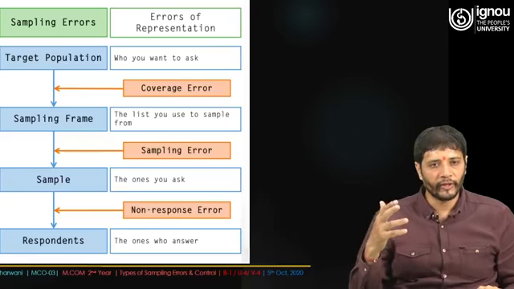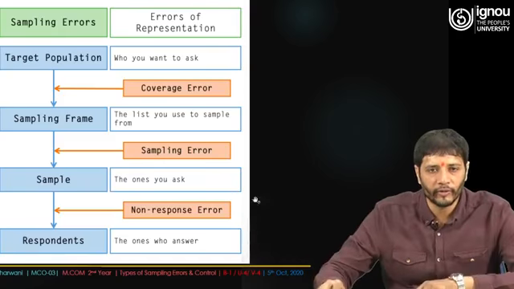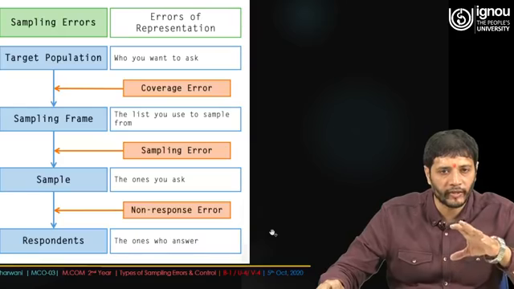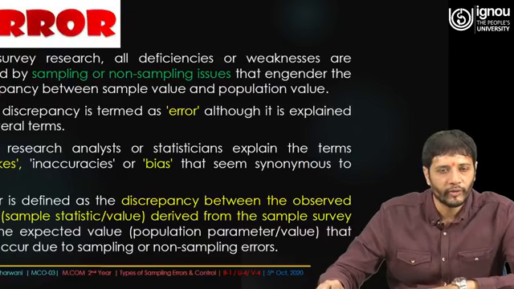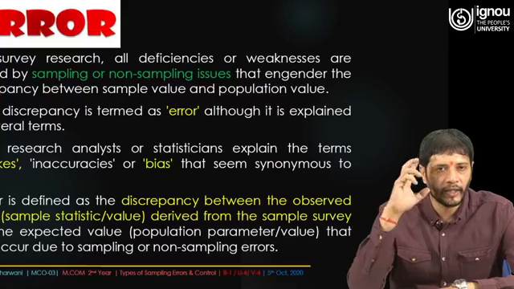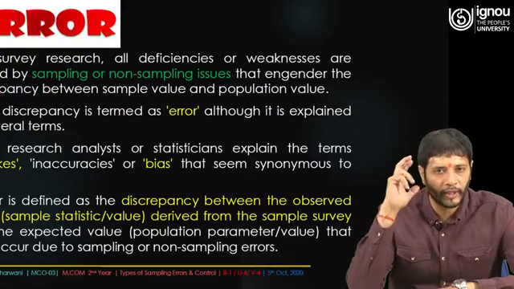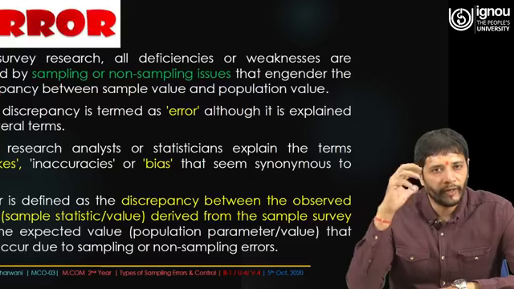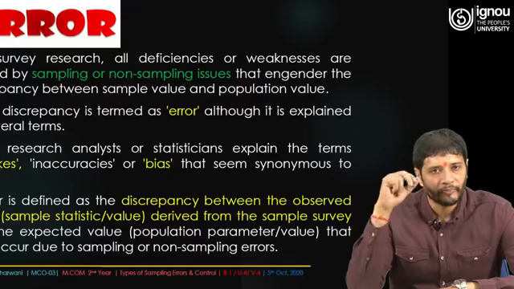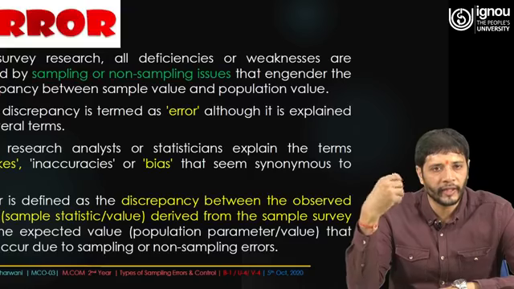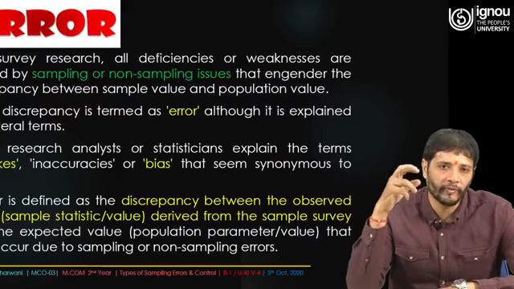When there is no reciprocation and no response comes from the respondents, the error arises. The ones who answer are considered respondents, and the ones who do not answer are considered non-respondents. In survey research, all deficiencies or weaknesses are caused by sampling or non-sampling issues. We have already talked about the sample framework and non-sample framework that engender the discrepancy between sample value and population value.